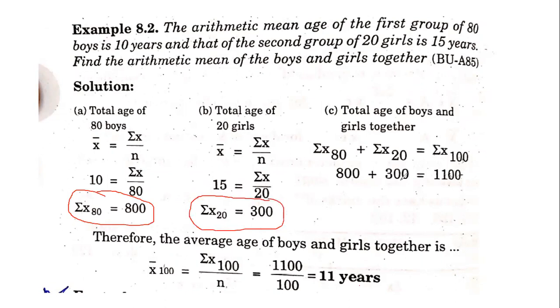Now you have to add both boys and girls. So adding both boys and girls, 800 plus 300 will be 1100. 1100 divided by 100 we have to do. So why do you have to divide by 100? Because both boys and girls put together it is 100. So that will give an answer of 11 years. So this is the average age of both boys and girls put together in the class.